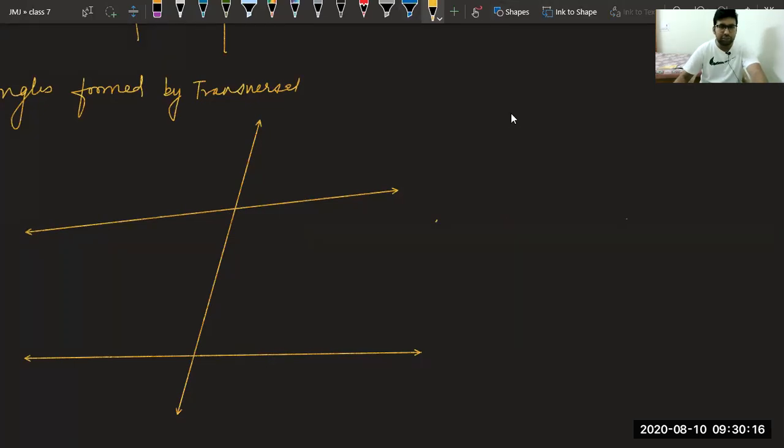So this is the transversal P, lines L and M. So we have two lines L and M, and transversal P cutting at A and B. This point is A, this point is B.